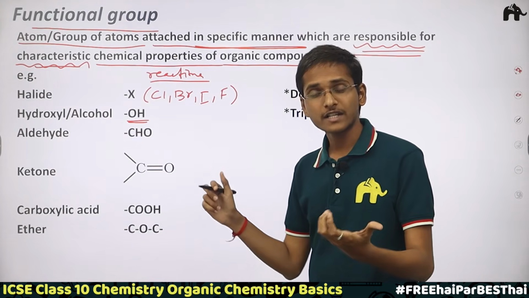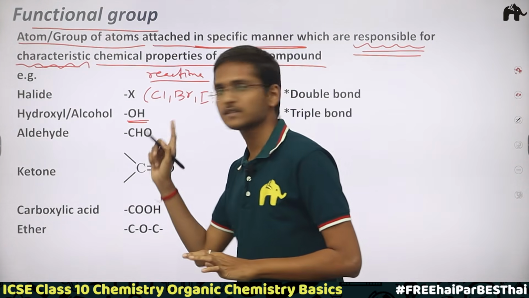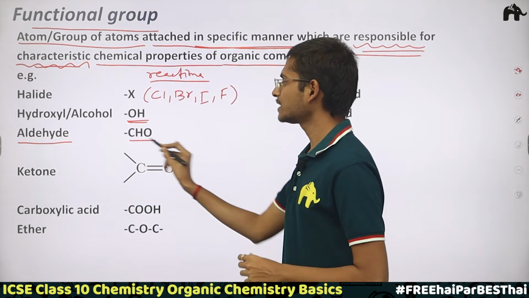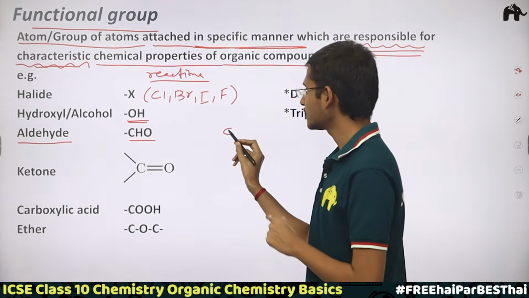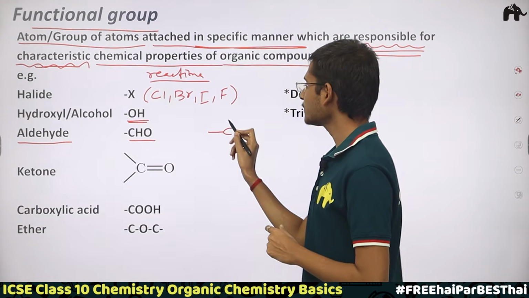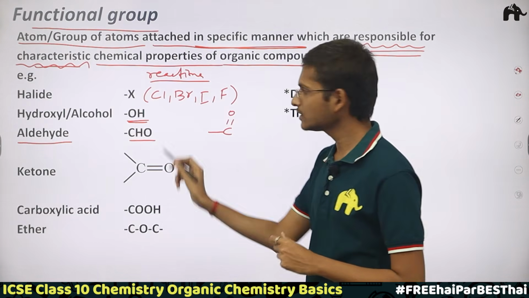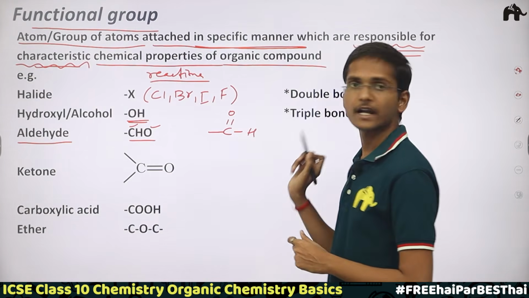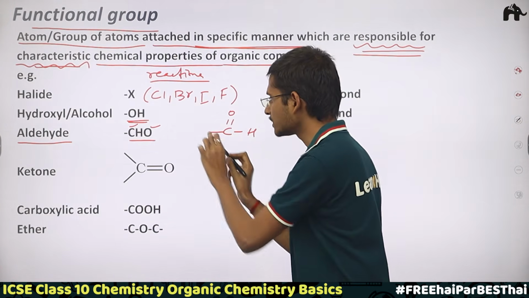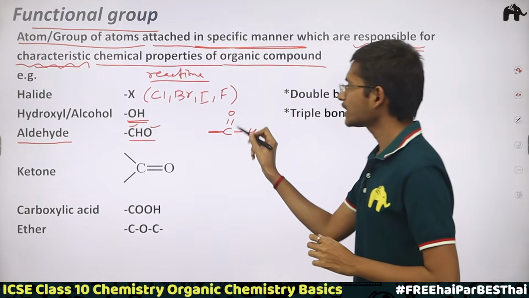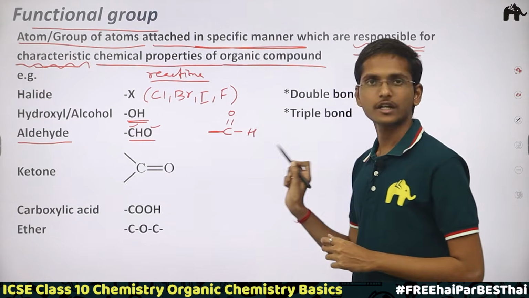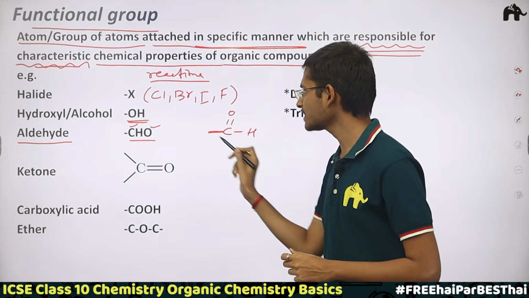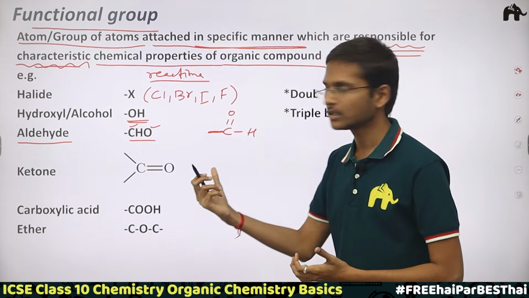Now how is it attached? It is attached in a specific manner, from the oxygen here. Next is the aldehyde group. Here it is simply written as CHO, but how is it attached? It is attached from the carbon atom. This carbon atom is forming a double bond with oxygen, and then there is a hydrogen. So it attaches from this point, and this carbon atom has a double bond with oxygen and a single bond with hydrogen. So this is CHO. Simply we denote it as dash CHO. Dash means the bond.